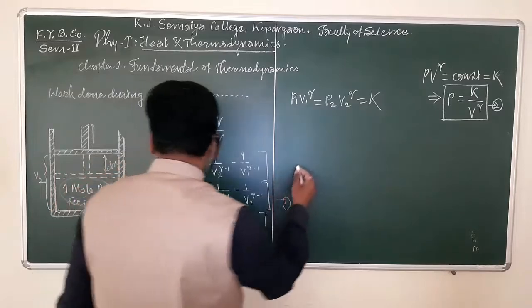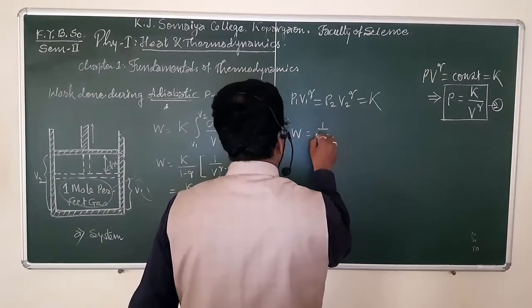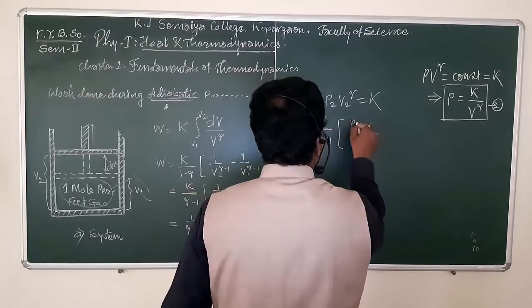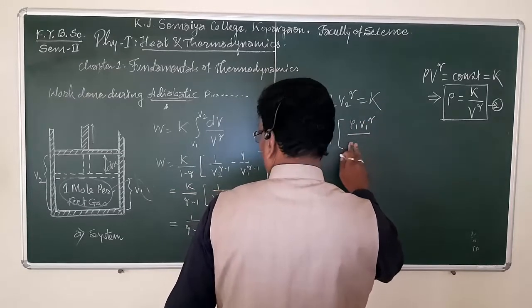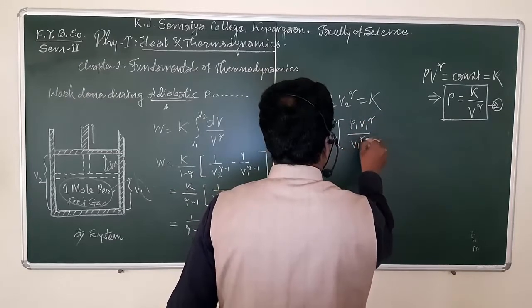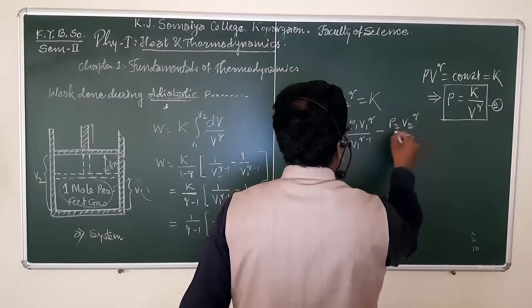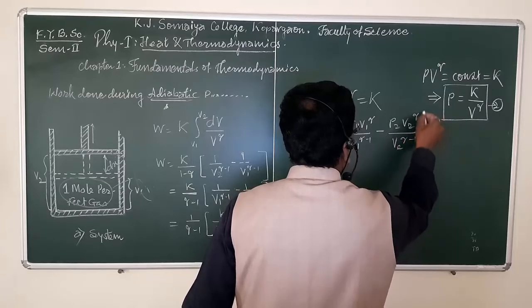After substituting the value we will get W is equal to 1 upon gamma minus 1 in bracket P1 V1 raised to gamma upon V1 raised to gamma minus 1 minus P2 V2 raised to gamma upon V2 raised to gamma minus 1.